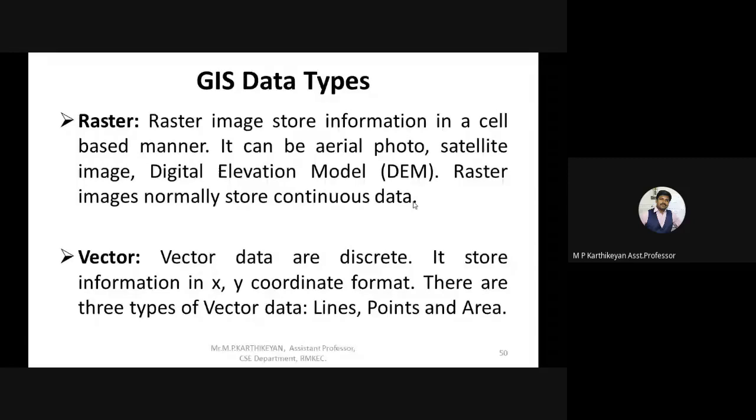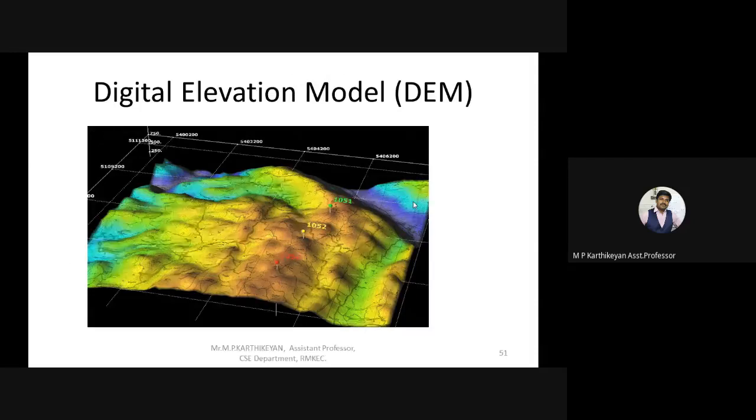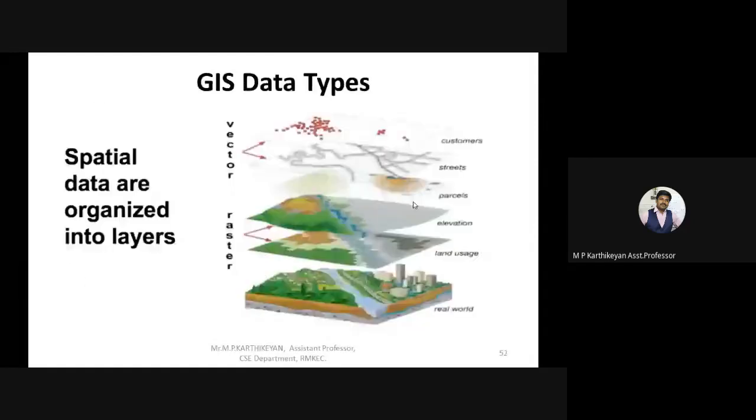In unit cell wise, each cell consists of data which has the information regarding that cell alone. This is one kind of model, raster data, the digital elevation model. So this is the difference between vector and raster data.